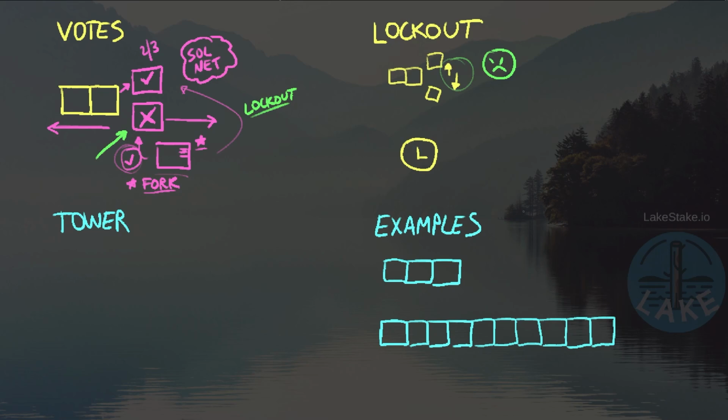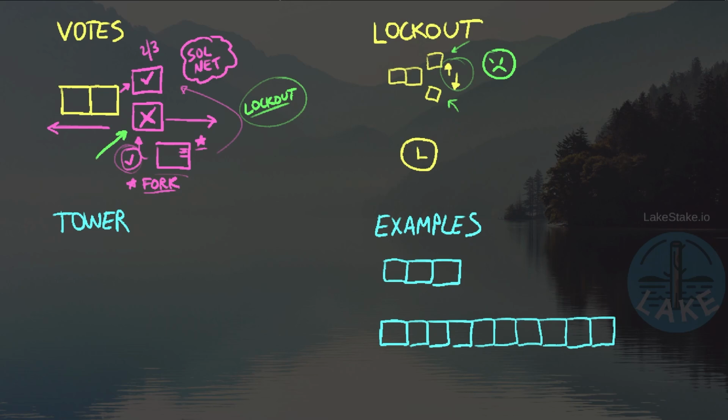This is an attack that could attempt to spend money twice, for example, and all kinds of other attacks could be based on voting on different forks, again, in quick succession. But it also serves as a punishment in this situation for voting on the wrong fork. We want the validators to make good decisions and not just vote as soon as a block is produced. We want the validators to make a good judgment call as to whether or not that block should be voted on. So how long is the lockout period?